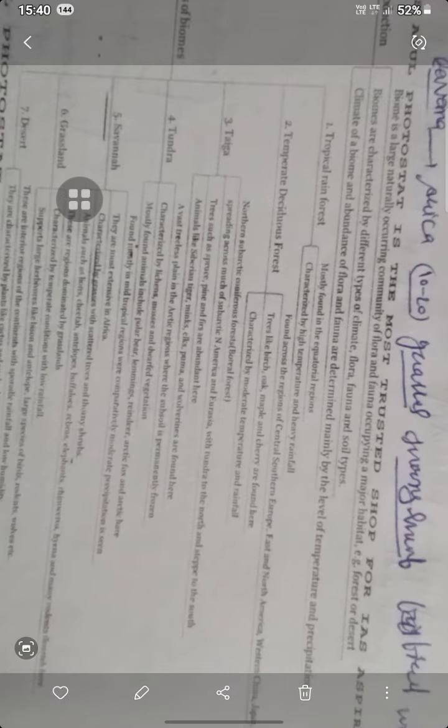So the climate of biomes: tropical rainforest is mostly found in the equatorial region and is characterized by high temperature and heavy rainfall. And the temperate deciduous forests are found in central and southern Europe, North America, western China and Japan. These trees, birches, oak, maple, cherry, are characterized by moderate temperature and rainfall.